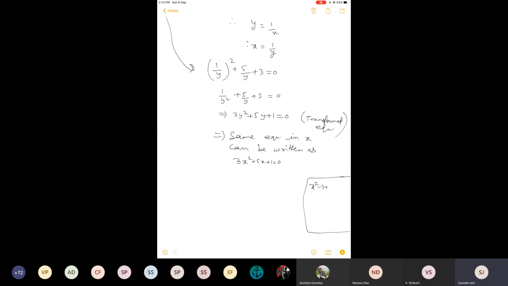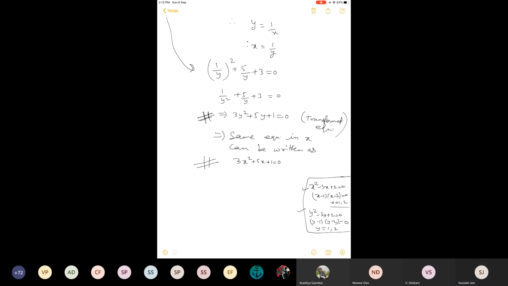Suppose I want to solve this equation. Okay. You will do the factorization and you will get the roots 1 and 2. Now suppose I want to solve this equation. You see the appearance is the same. It's just the name of the root. Here I will say y is 1 and 2. Here I am saying x is 1 and 2. But ultimately roots are the same. First listen to the explanation, then you ask the question. Either you find the roots of this equation or you find the roots of this equation. Okay, both will be the same.